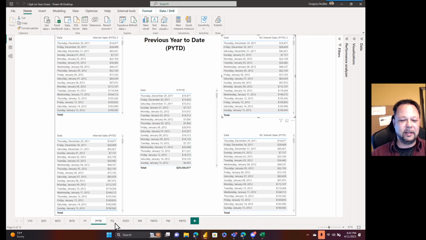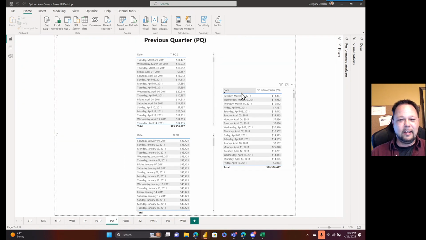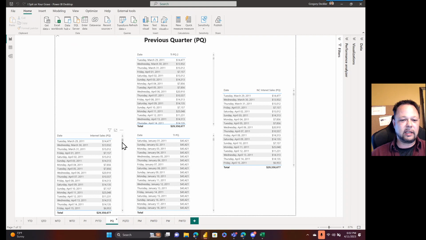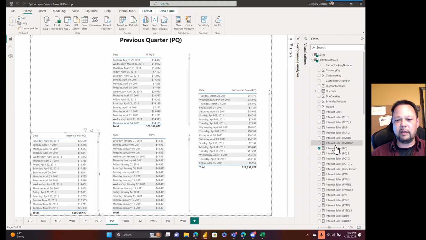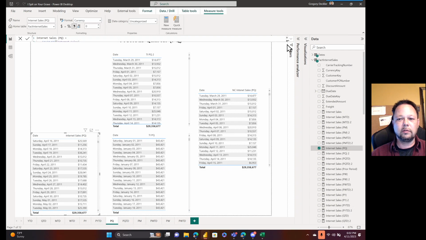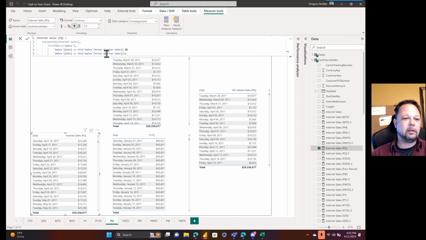Okay, let's move on to previous quarter. This is where I think it's the next one that's where things get interesting. Okay, so as you can see, the calculate versions are really just struggling. So again, previous quarter, pretty much the same construct. Filter all dates, min, max. We're using our helper columns here. This one still hasn't returned.